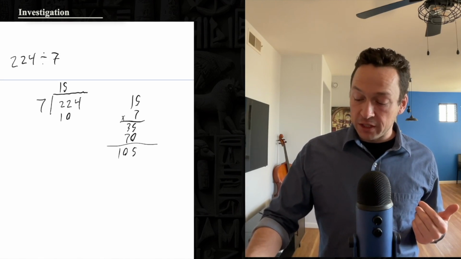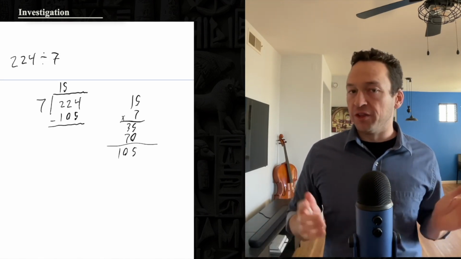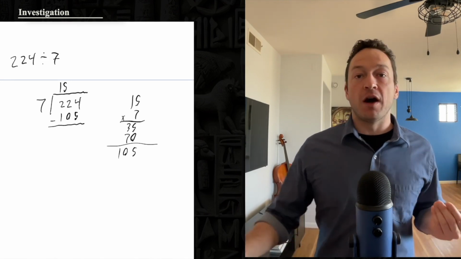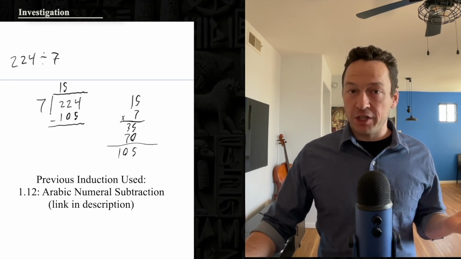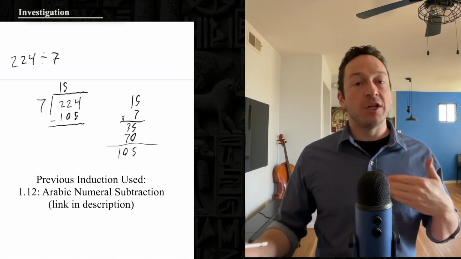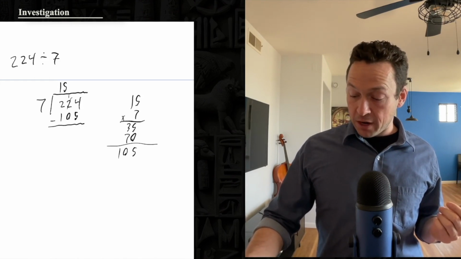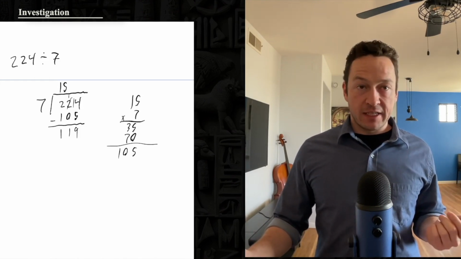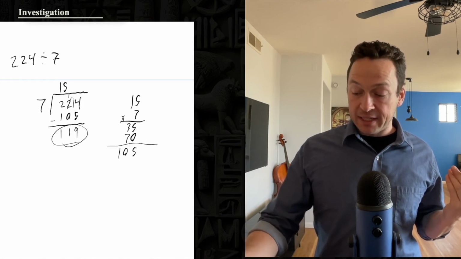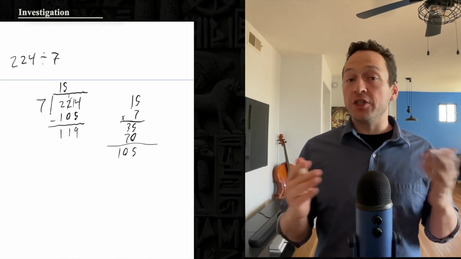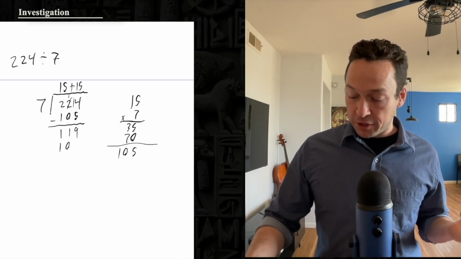So what he's going to do is he's going to take 105 and he's going to subtract it from the total number to be distributed so far. And so now he's going to do Arabic numeral subtraction, which we covered in a prior video as well. So to do that subtraction, he's going to borrow, and there's 119 left. Okay, he notices something. He has 119 left to distribute, so he knows he can distribute to all 7 groups 15 more. And he already knows it's 105, so he just does this again.